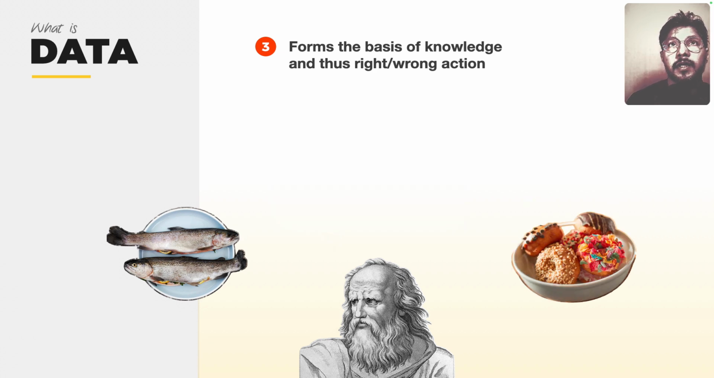Anyway, so that's the third point, right? Data forms the basis of knowledge, which leads to right or wrong action. Again, that's very important to understand. If we get the wrong data for some aspects of our life, then our action would be wrong, because our knowledge would be based on that data, and then the actions we take would be wrong.